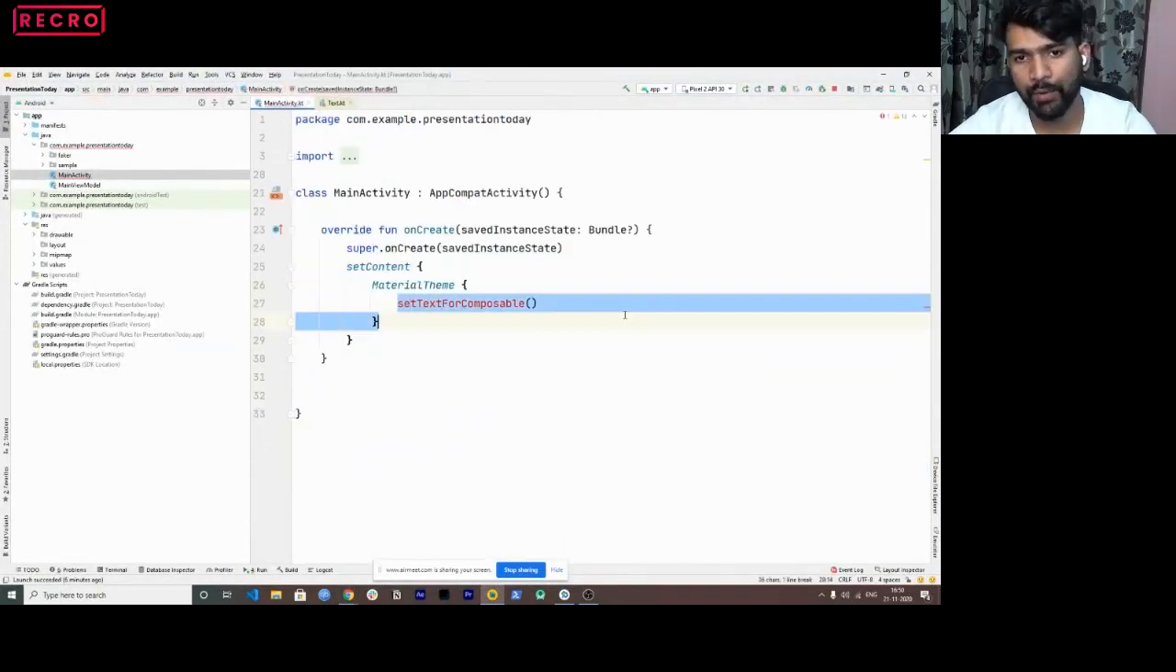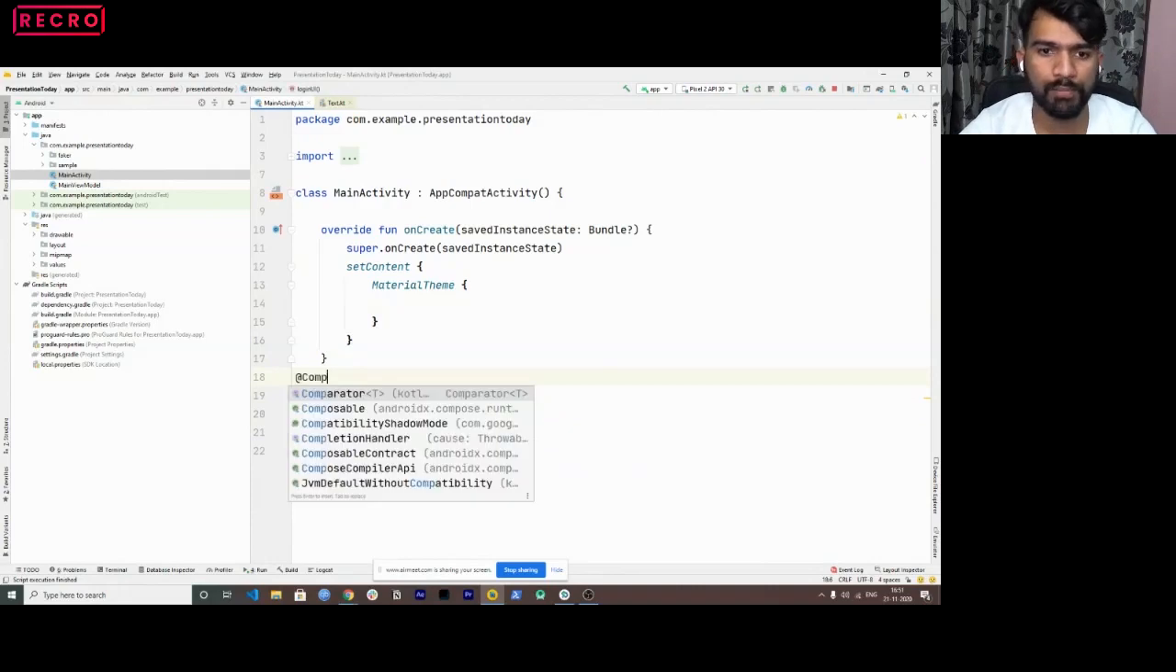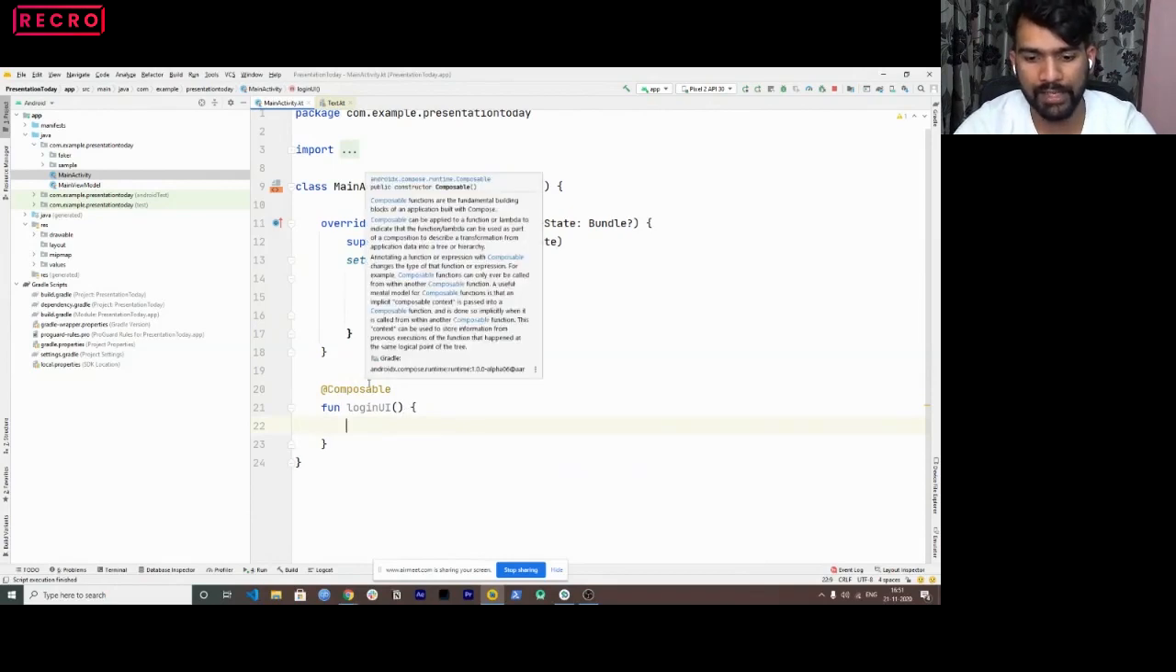What my next task is, I want to create a function which renders a login UI. I want to show how a login UI looks, right? So I'll create a function again. I'll name it, let's say, LoginUI, and I'll annotate it as composable. Correct? And inside this, first I want to have an edit text, right? So for edit text, I want a text field. So my design would be an edit text and then a button, correct? So I want it in a linear layout in a vertical orientation. To have that, we have something called column.